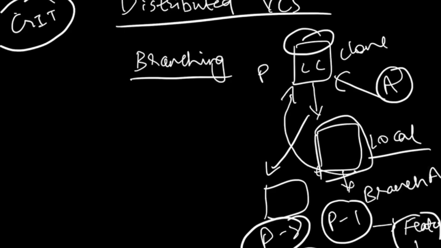So advantages of branching: you don't need to make all the changes. If you are not sure, you can always go and delete that branch, or maybe create a new branch and start your work again, right? You will definitely avoid messing up your repository with all the changes that you commit. So instead of directly committing your changes to the main repo, you create a copy of that and basically call it a branch, and then make those changes on top of the branch, and then go and merge it to your local repository. So that is what branching is about.